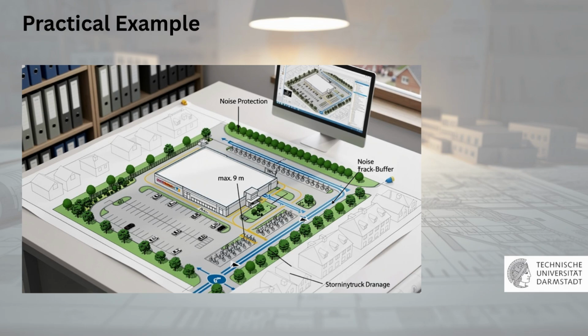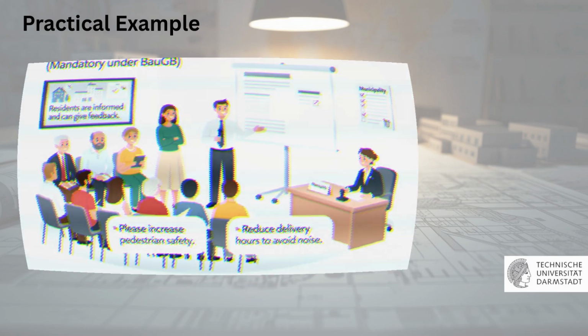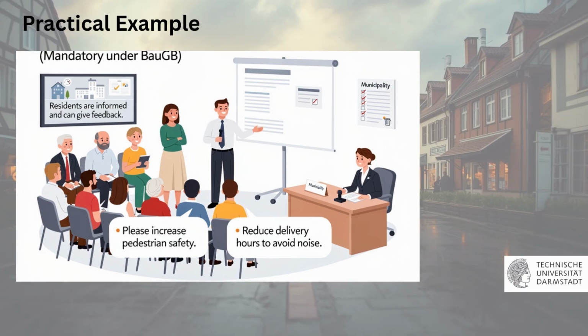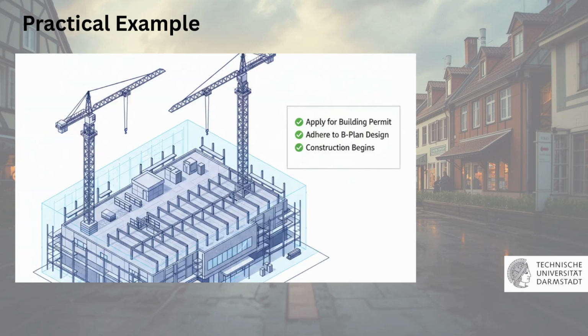noise protection towards nearby houses. Then residents are informed and can give feedback, for example, to increase pedestrian safety, or to reduce delivery hours to avoid noise. The municipality must consider these comments before final approval. After the B-Plan is approved, the supermarket chain can apply for a building permit. Only the design and layout allowed in the B-Plan can be built.